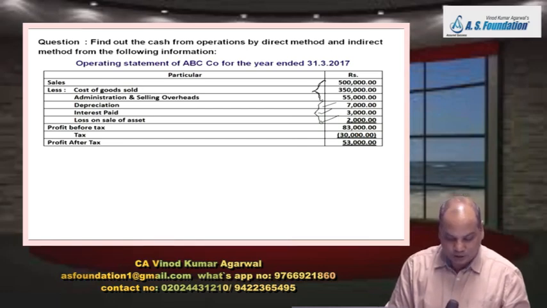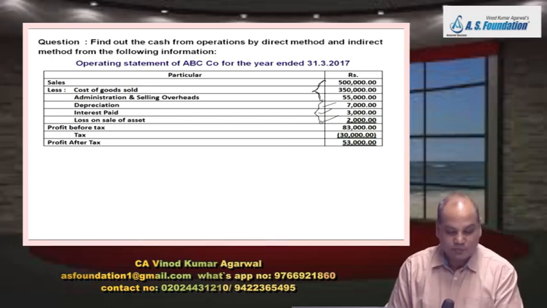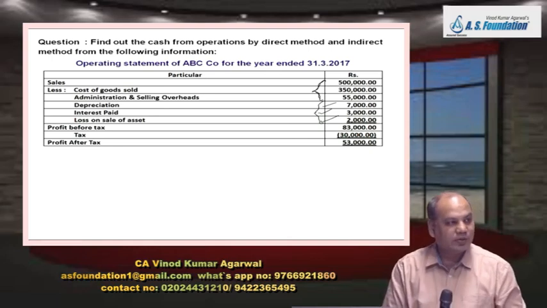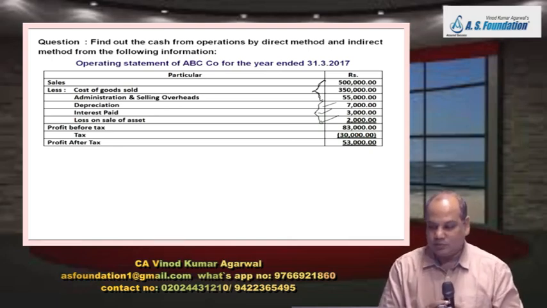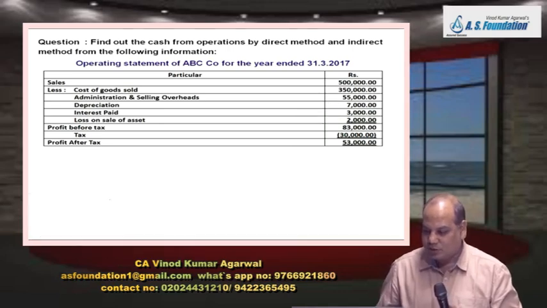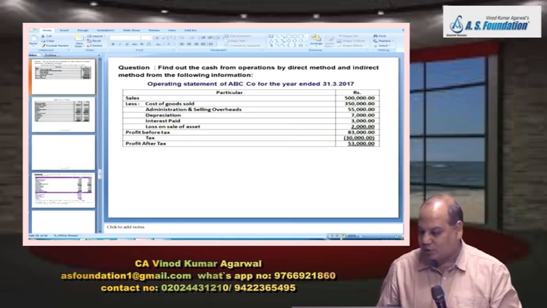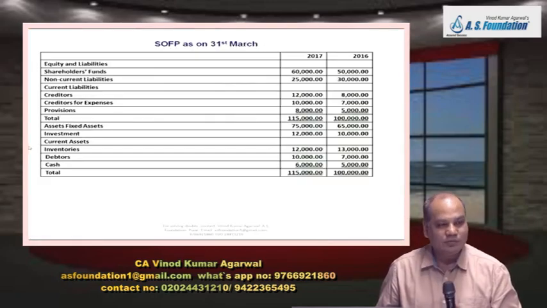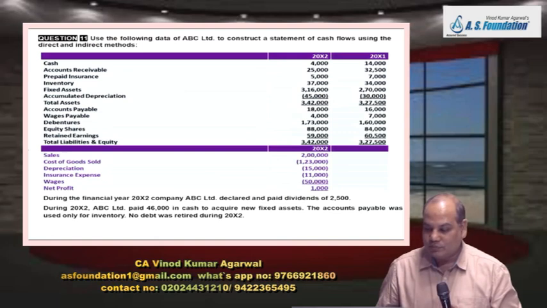Take total now. Take total of cash flow from operating activity. Is it matching? Is the total 70,000 matching? And is it matching with the direct method also? Yes. So that is the advantage of preparing cash flow statement. Both the method will give you the same answer if you solve properly. If you solve properly.